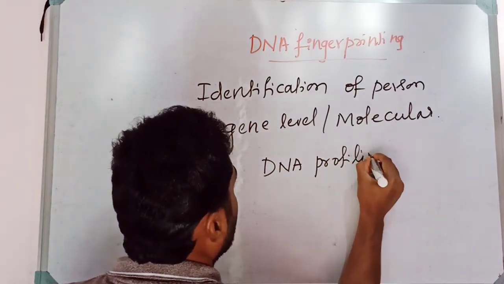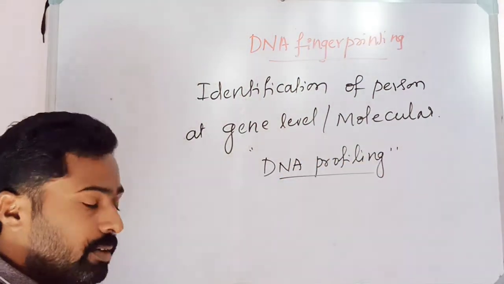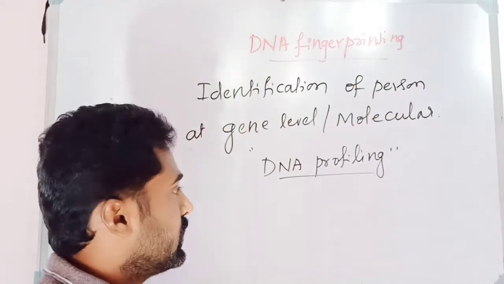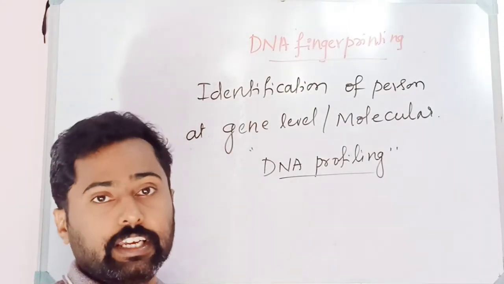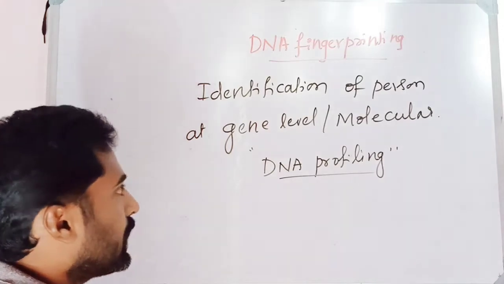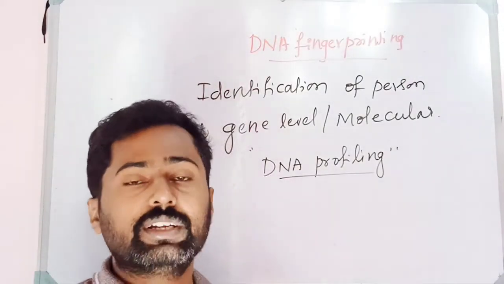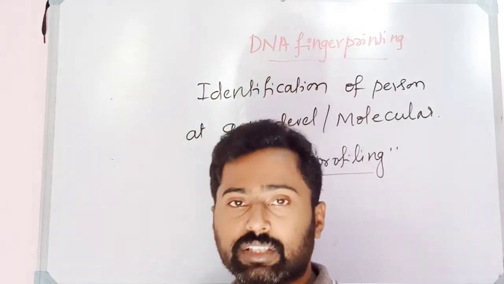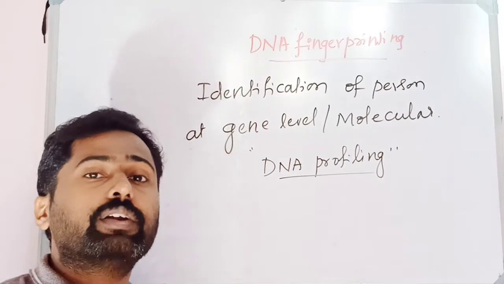See, this DNA profiling or DNA fingerprinting, as I said, is unique for a particular person and is different from one person to another. That is the differences in DNA from one person to another. So there are some specific regions on the DNA. Remember this one, very important. There are some specific regions on the DNA which are found in repeated sequences, or in a repeated manner.